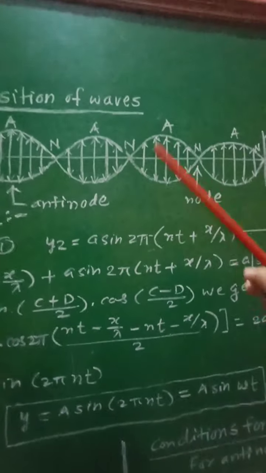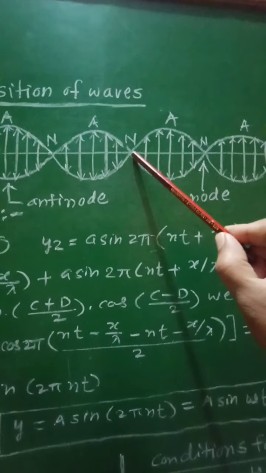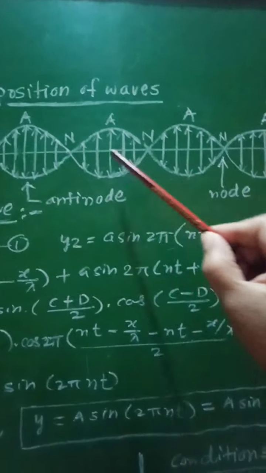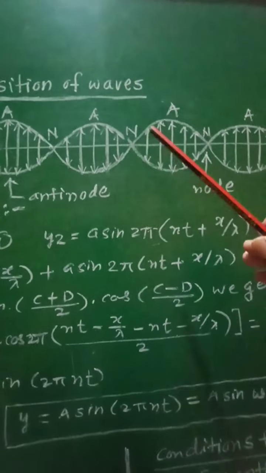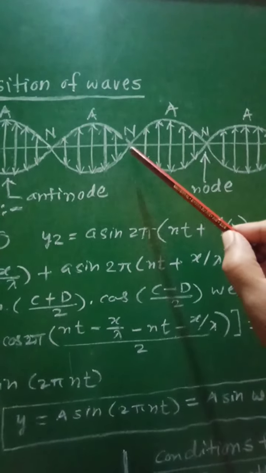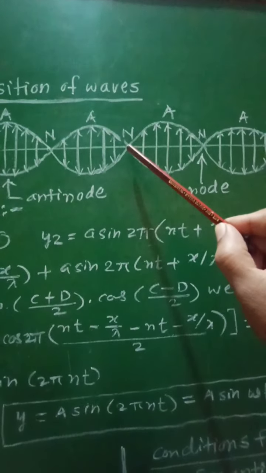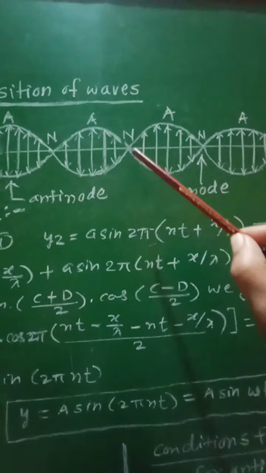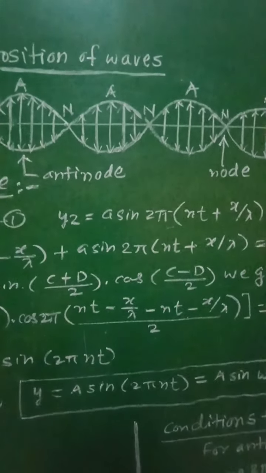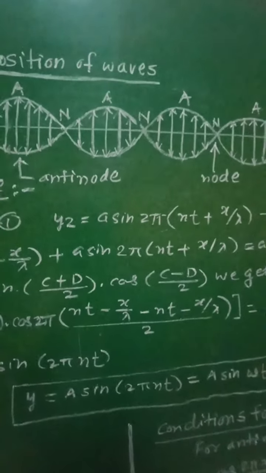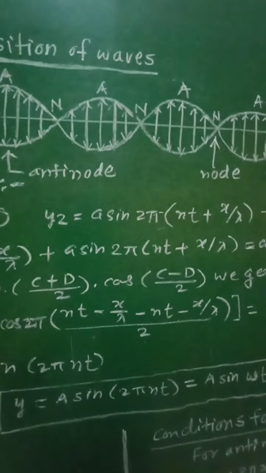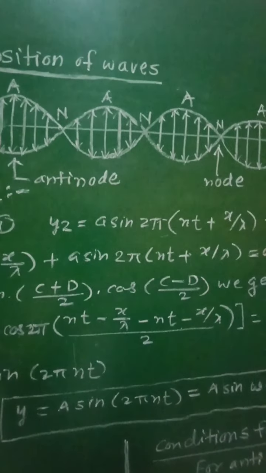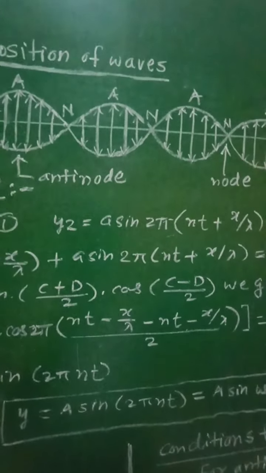The waves produced on the string travel towards the rigid support, and the reflected waves from the rigid support travel towards the middle of the string, and therefore there will be interference between them.